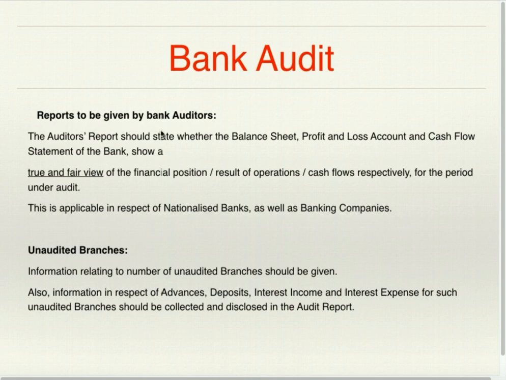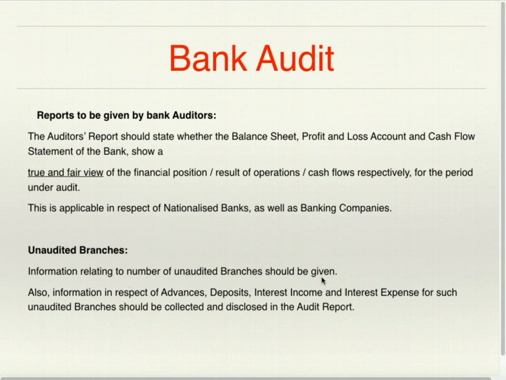Auditor should give his report stating whether balance sheet gives true and fair view of financial position, profit and loss account gives true and fair view of financial results, and cash flow statement gives true and fair view of cash flows.